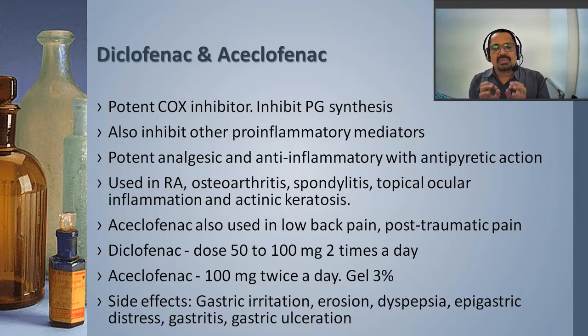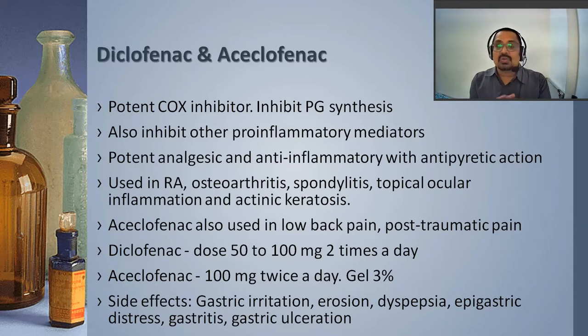Therefore, they are principally used in rheumatoid arthritis, osteoarthritis, and spondylitis. Topical use in ocular inflammation is also typical. Lower back pain and post-traumatic pain can be very well managed with diclofenac and aceclofenac. As far as dose is concerned, diclofenac is given in 50 to 100 milligrams two times a day, whereas aceclofenac is given up to 100 milligrams twice a day.